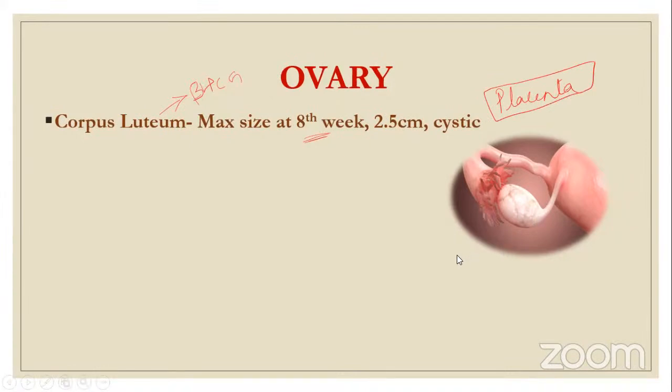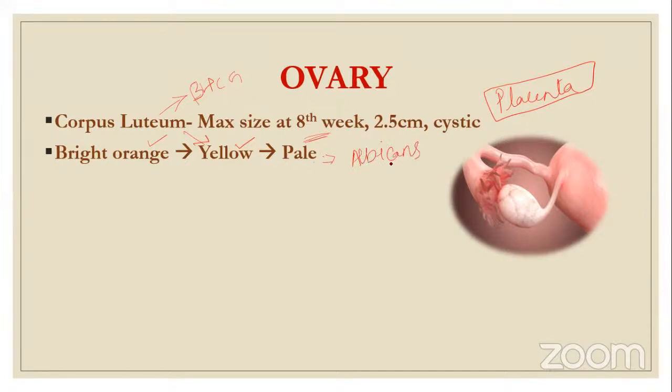So the corpus luteum in the ovary, what happens? It reaches maximum size at the 8th week, it becomes cystic, and is 2.5 centimeters in size. Initially it is bright orange, and then it becomes yellow. Yellow is the stage when it is called luteum. Luteum means yellow, and then it becomes pale, and then whitish. Pale means whitish, and that is why the regressing corpus luteum is called corpus albicans. Albicans means white. So the pale corpus luteum is called corpus albicans. And regression is due to reduced HCG.